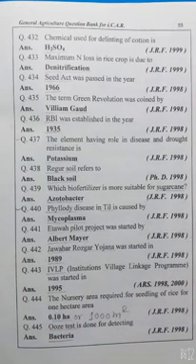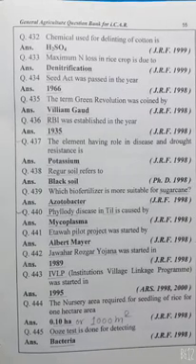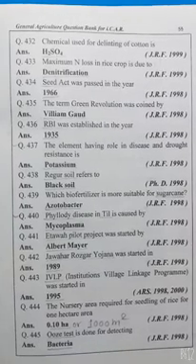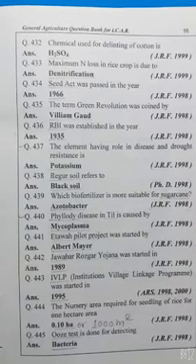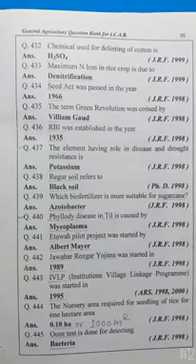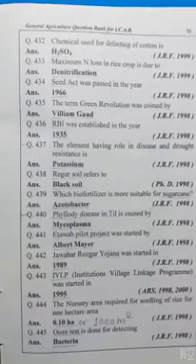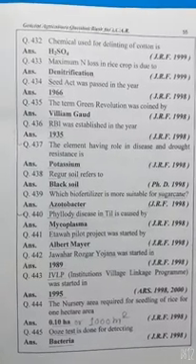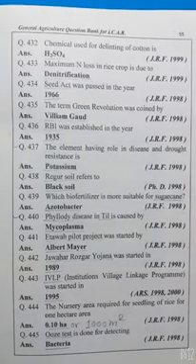Chemical used for delinting of cotton is H2SO4. Maximum nitrogen loss in rice crop is due to denitrification. Seed Act was passed in the year 1966 but came into force in 1968. The term Green Revolution was coined by William Gaud. RBI was established on 1 April 1935. The element having a role in disease and drought resistance is potassium.